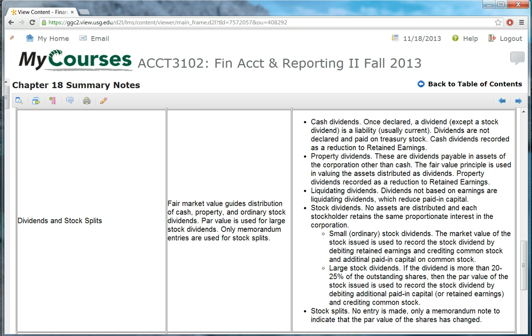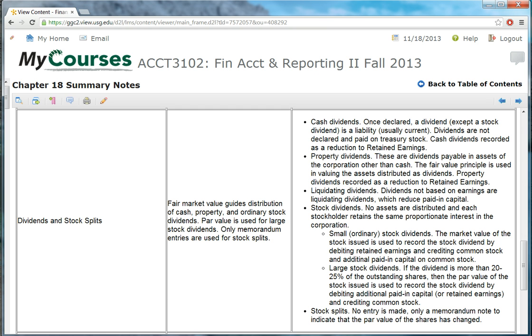And then we would need to know the par value of the stock. We'll keep it simple. Let's say the par value is $1 per share. So the common stock account would be credited for $15. $1 par value times 15 shares is $15 of par value. And then the remaining balance would be credited to additional paid-in capital, which in this case would be $285.